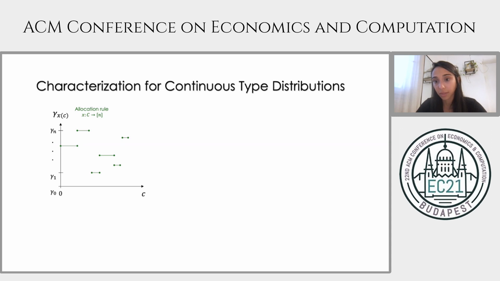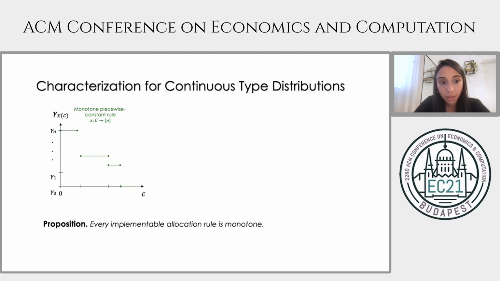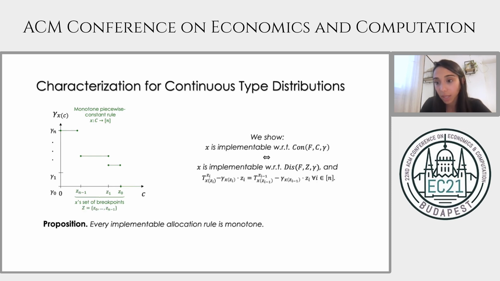And in light of our discussion before, it is not surprising that we can also show that in the continuous model, monotonicity is required. So every allocation rule has to be monotone. And then, because the image of X is finite, the only allocation rules we need to consider are those that are monotone, piecewise constant, with at most n pieces. Now, the key ingredient for the continuous characterization is the set of n breakpoints induced by the allocation rule. We're going to use it for a reduction to the discrete model.